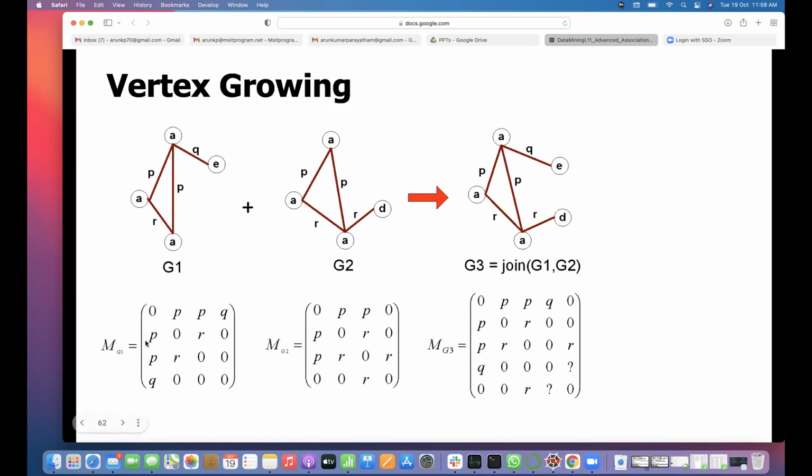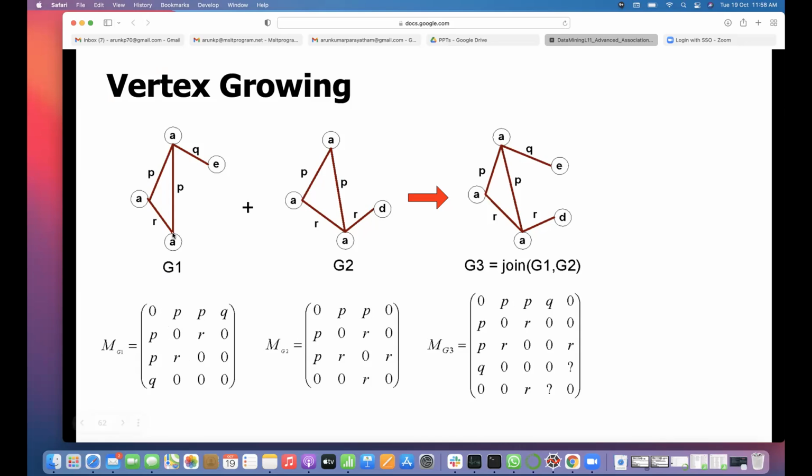So here is one graph matrix representation. This is the adjacency matrix. There are two ways of representing graphs: one is the matrix representation, the other is the adjacency list representation. In the adjacency matrix, 0 means there is no edge between the first vertex and itself.